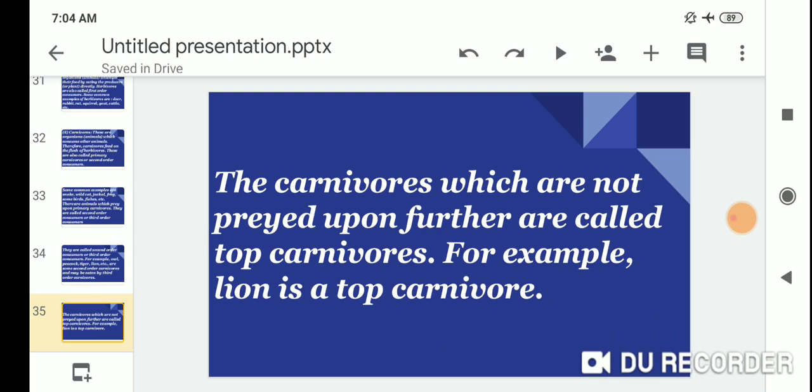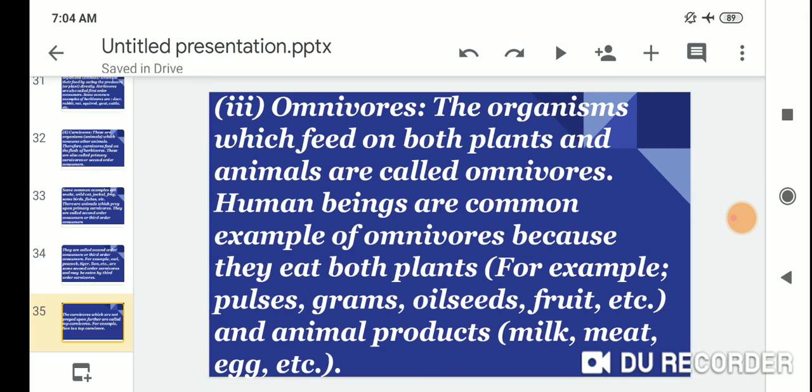The carnivores which are not preyed upon further are called top carnivores. For example, the lion is a top carnivore.